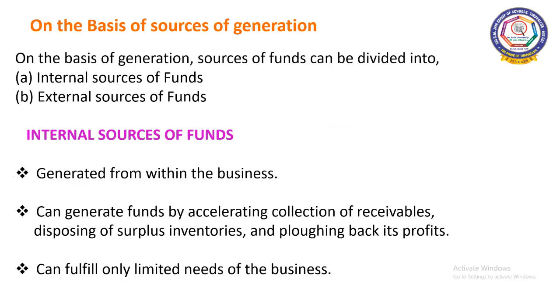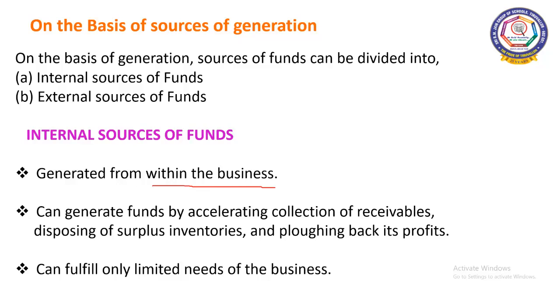And on the basis of source of generation, a business can generate funds from internal sources and from external sources. What are internal sources? Internal sources are those which are generated from within the business. How can it generate?